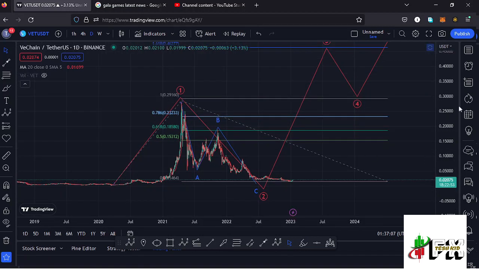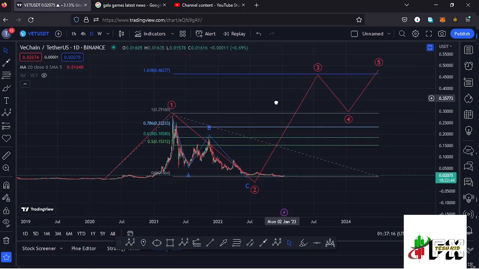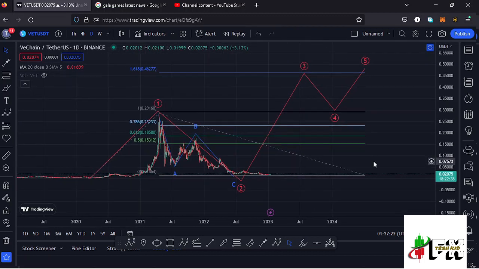And on the long-term scenarios, I'm expecting a very nice bounce to the upside in the formation of this higher Elliot wave count 3, and using a trend-based Fibonacci, I have a target area back to around the $0.46 mark, and that is the minimum that I will expect that wave 3 to the upside to do. So let's be patient and see how that plays out, and I'll keep you updated.